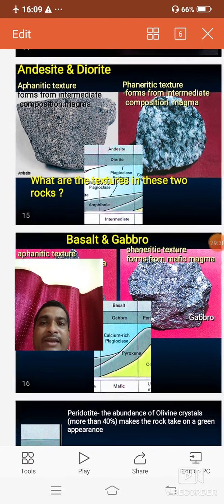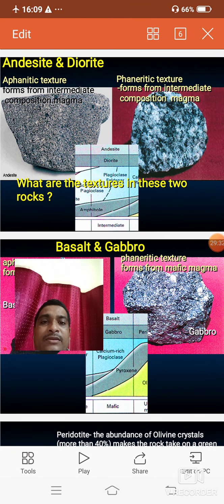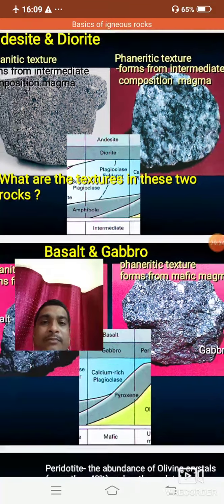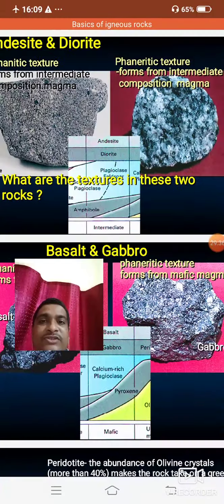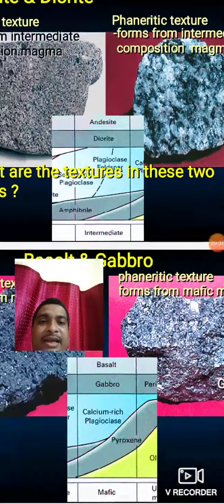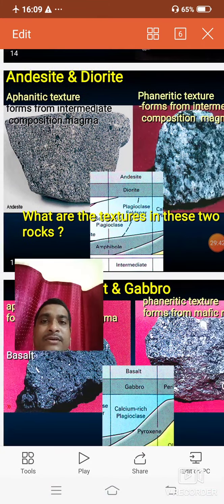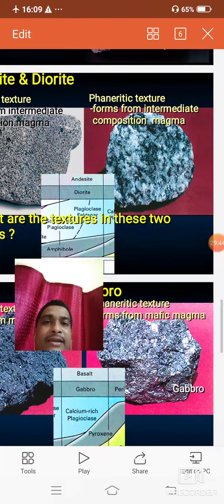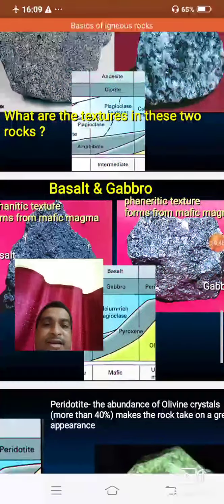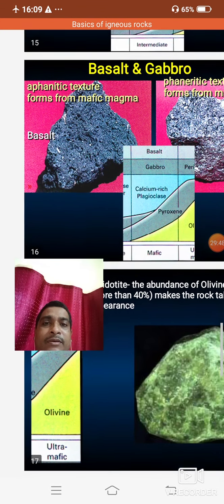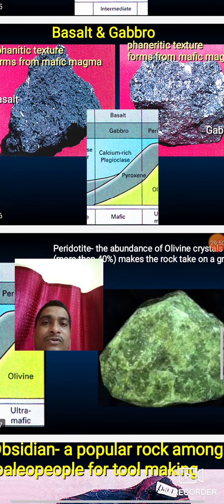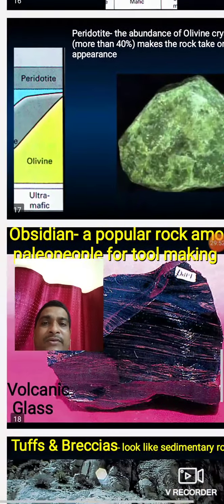And another pair, andesite and diorite. Andesite and diorite are chemically and mineralogically the same but morphologically different. You should see in this diagram, andesite and diorite are made up of amphibole and plagioclase feldspar, but andesite is fine-grained and diorite is a coarse-grained igneous rock. Same with basalt, which is fine-grained, and gabbro, which is coarse-grained. Chemistry and mineralogy are very similar.